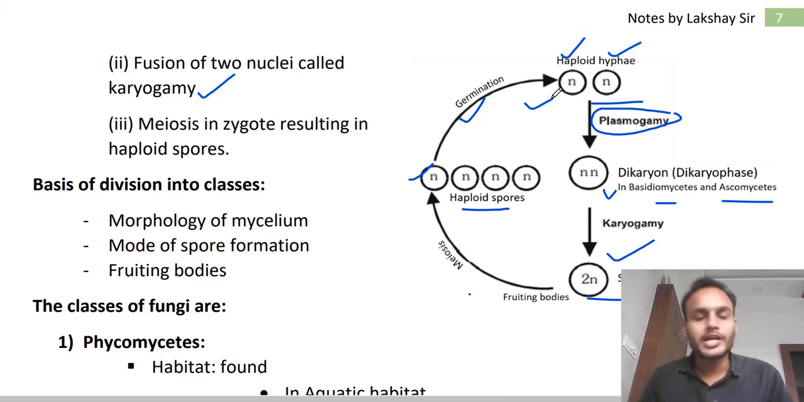A haploid hyphae by fusion has formed a dikaryon. The dikaryon nuclei fuse to form a zygote, which is called a synkaryon, and it will produce a fruiting body in which haploid spores are produced by meiosis. Meiosis is a reductional division, and by that haploid spores are formed, and these spores on germination will again produce haploid hyphae, right? This is a simple cycle.